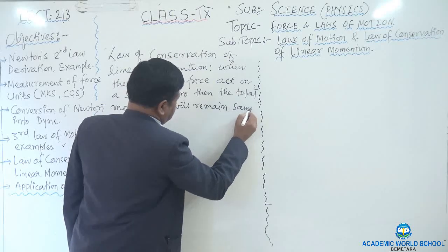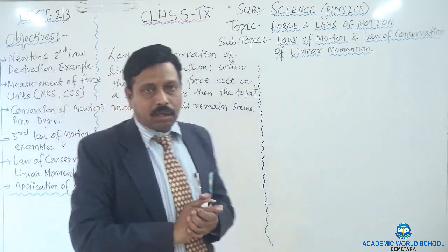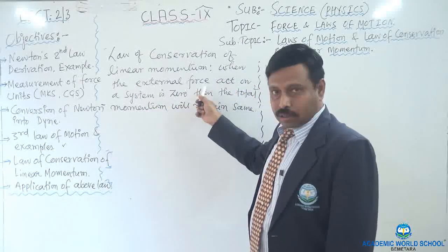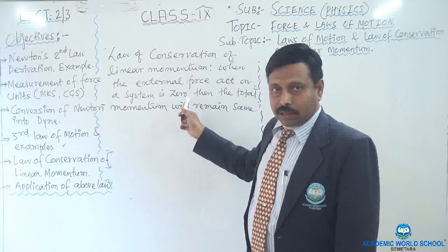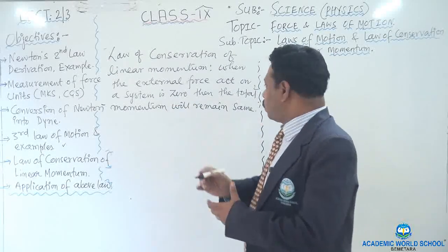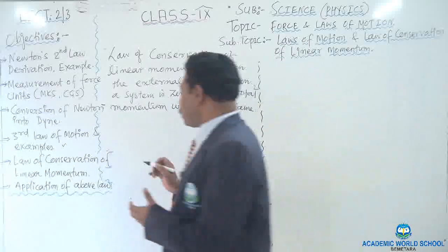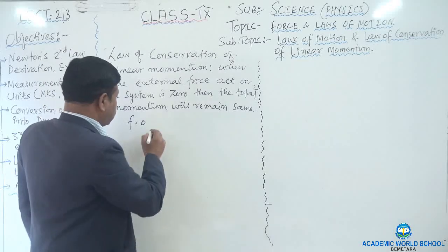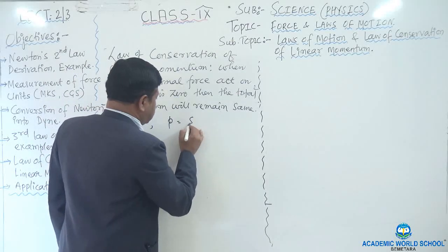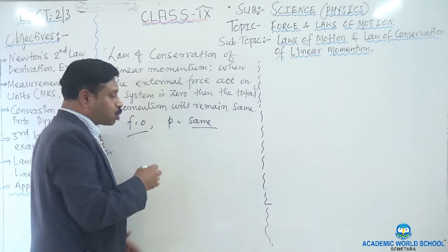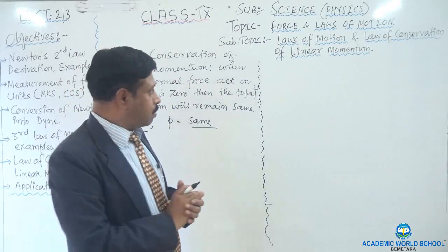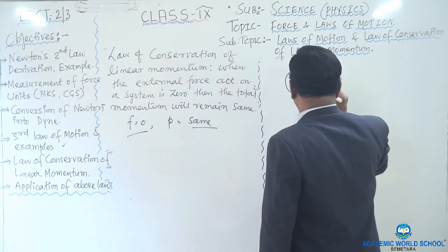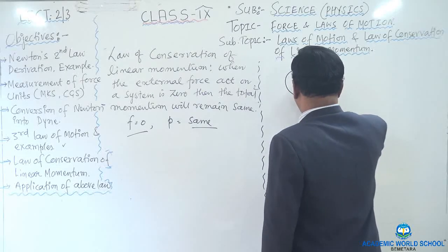Again, let me read the statement of the law of conservation of momentum. When the external force acting on a system is 0, then the total momentum will remain the same. It means that if F, the external force, is equal to 0, then the momentum will be conserved, or the same. Now let us see how to prove this. How to prove this law? I want to explain it this way. Let us take two bodies A and B.